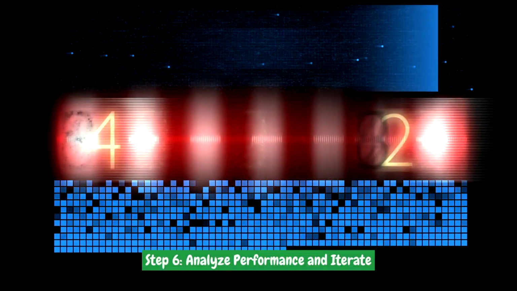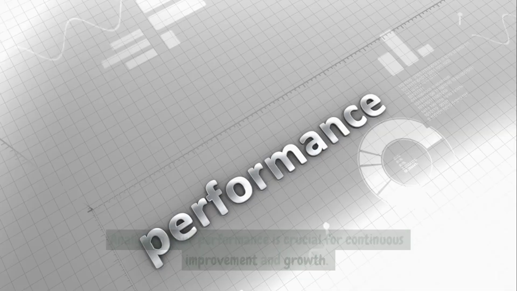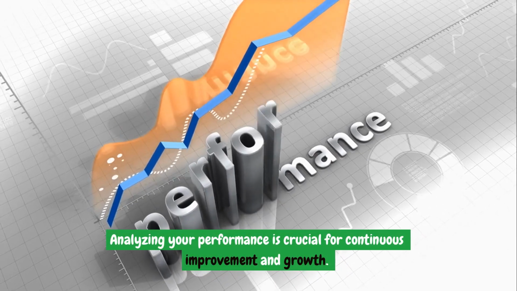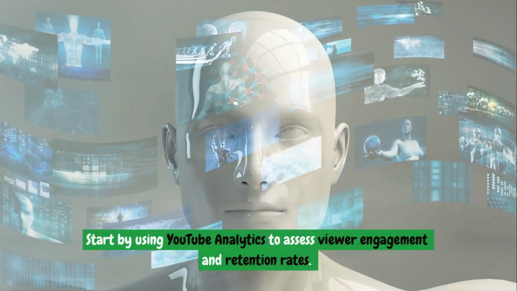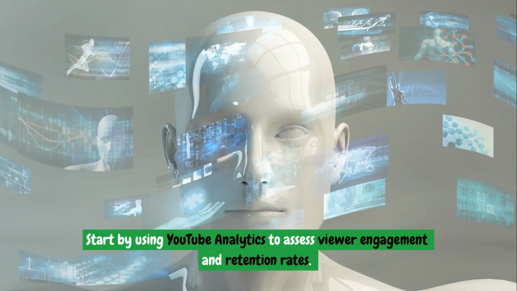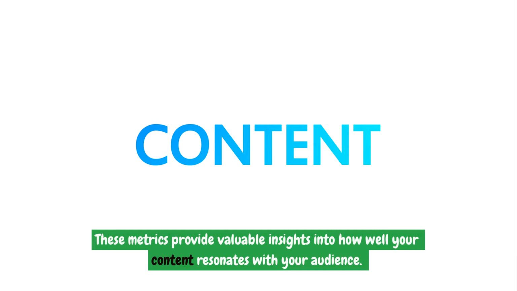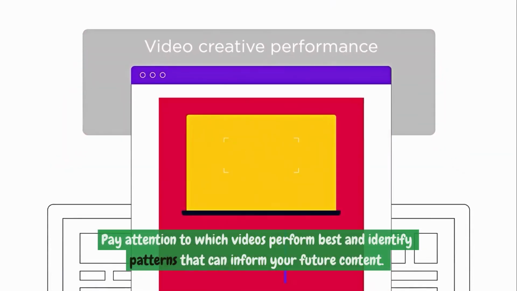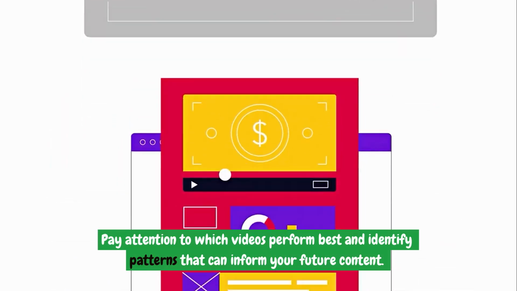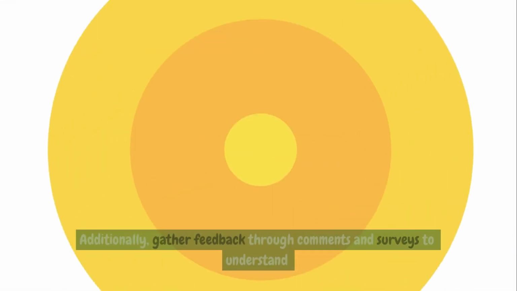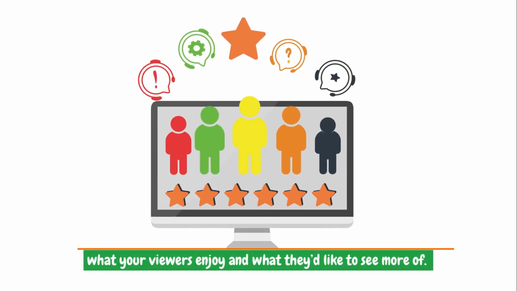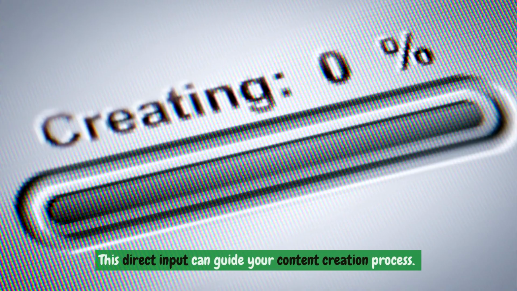Step 6. Analyze performance and iterate. Analyzing your performance is crucial for continuous improvement and growth. Start by using YouTube Analytics to assess viewer engagement and retention rates. These metrics provide valuable insights into how well your content resonates with your audience. Pay attention to which videos perform best and identify patterns that can inform your future content. Additionally, gather feedback through comments and surveys to understand what your viewers enjoy and what they'd like to see more of. This direct input can guide your content creation process.